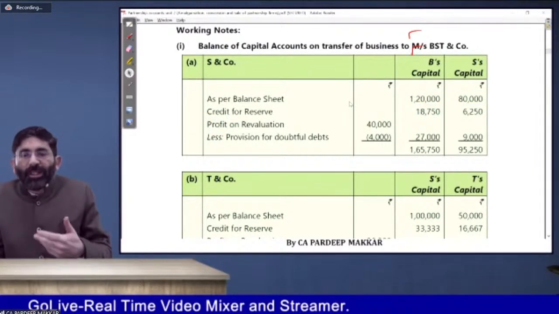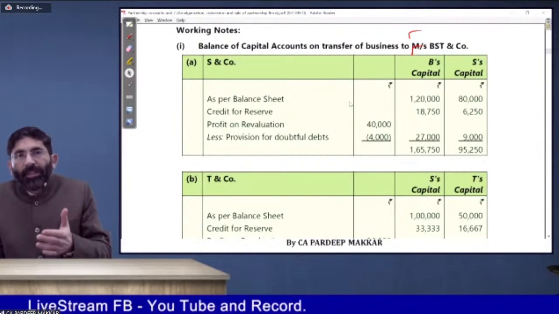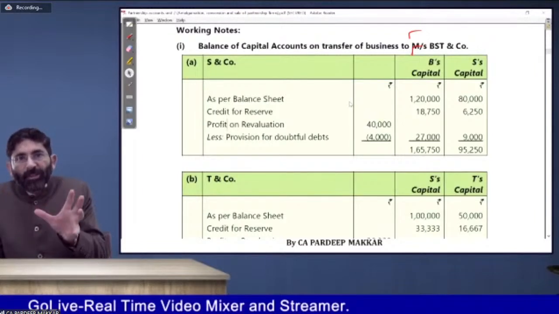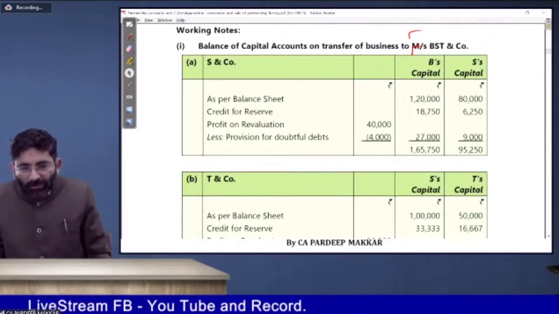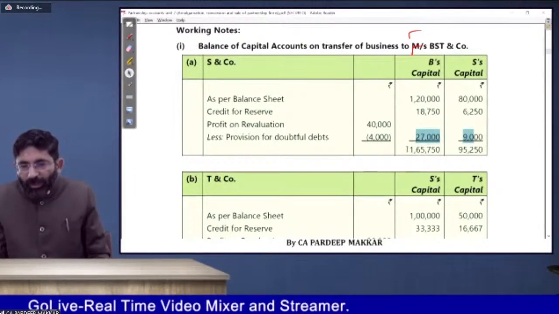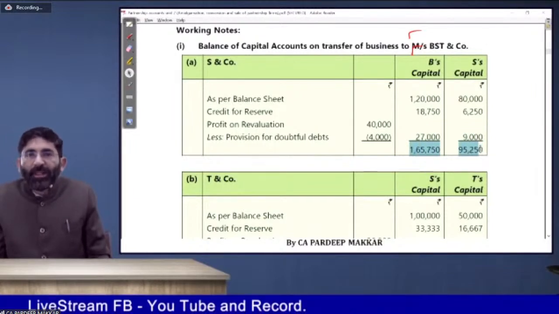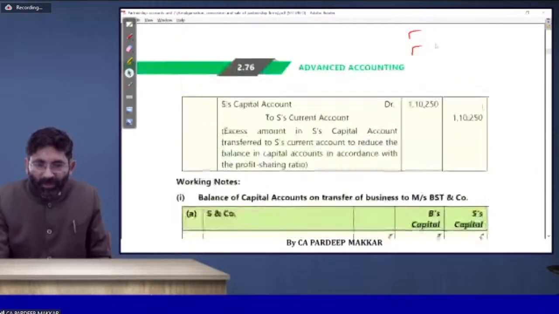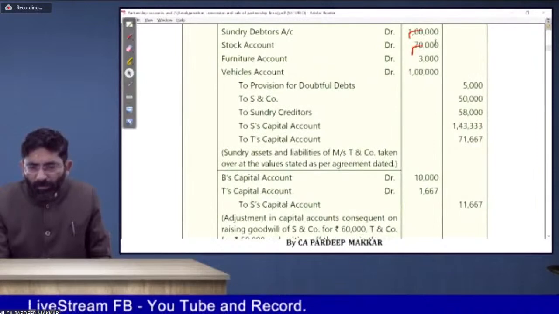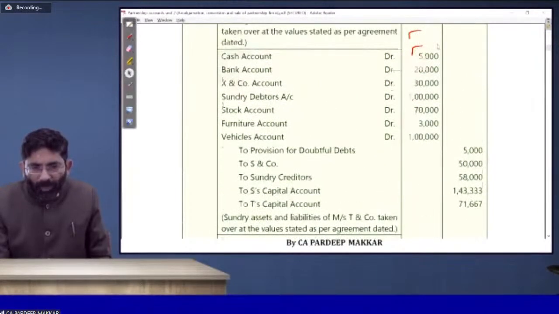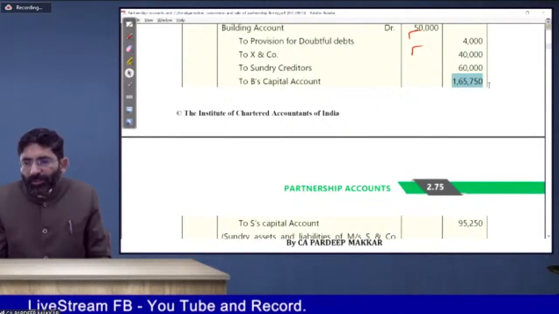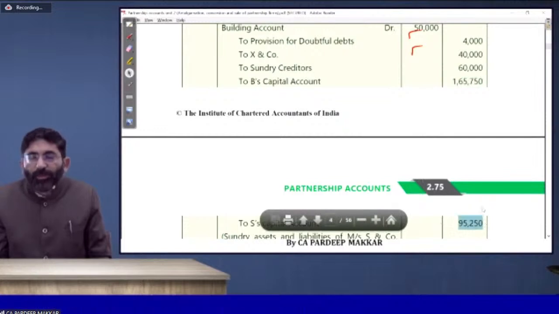If there is some loan, that will be deducted. If it is a loan given by the partners to the firm, then it will be added. It is according to the assets and liability system. You know it better. So 36,000 is also allocated. Finally, you get the balance 1,65,750 and 95,250. Whatever is given in the entry, is that the same? Yes, it is the same. B 1,65,750, S 95,250.